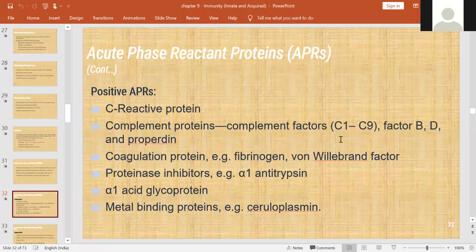And coming to this, when APR is raised, definitely CRP will be there, that is C-reactive protein, and complement proteins, that is C1 to C9 and factor B, D, properdin, all these are involved in this, and coagulation proteins, von Willebrand factor and fibrinogen. And the other one, proteinase inhibitors, that is alpha-1 antitrypsin and alpha-1 acid glycoprotein. All these are positive APRs. And metal binding proteins, that is ceruloplasmin.